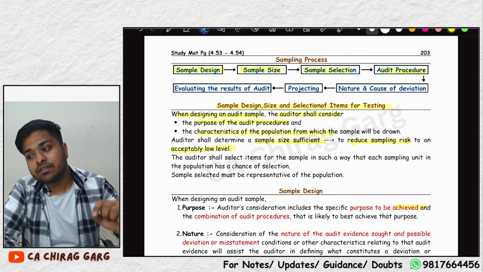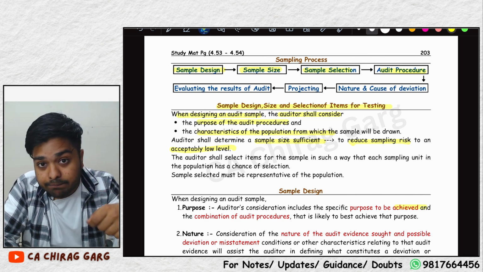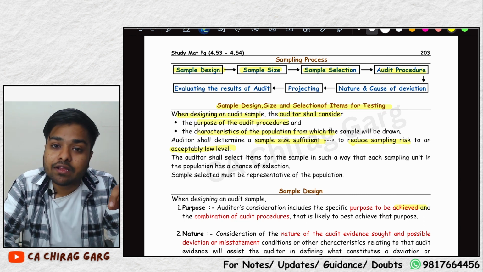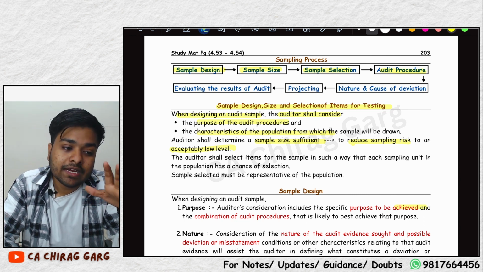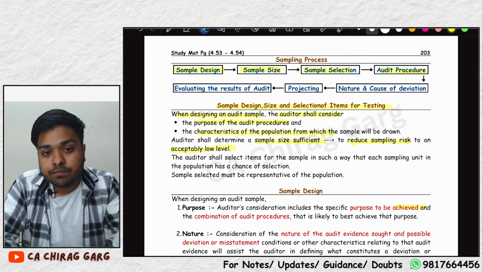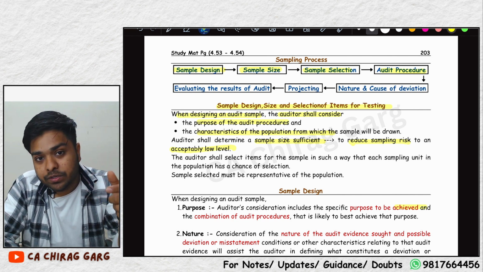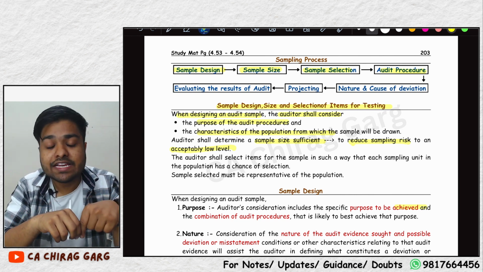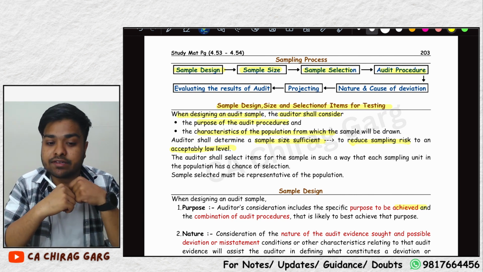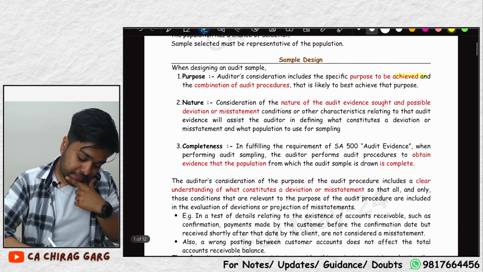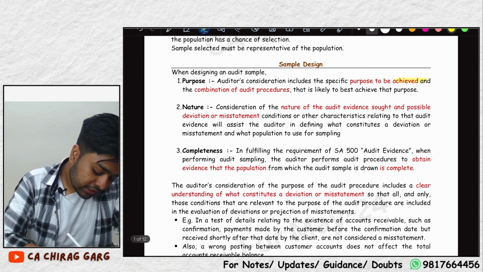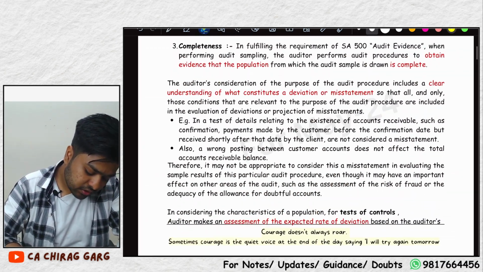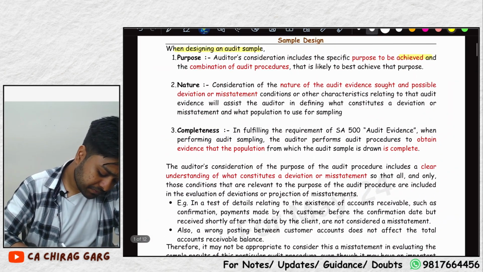What is sampling risk? Sampling risk is that the sample is not representative of the whole population, that the auditor will express an opinion on the sample that the population is free from material misstatement while it is not. This is sampling risk. Sample design, the auditor will go a little bit fast over here. This is not a very important topic.